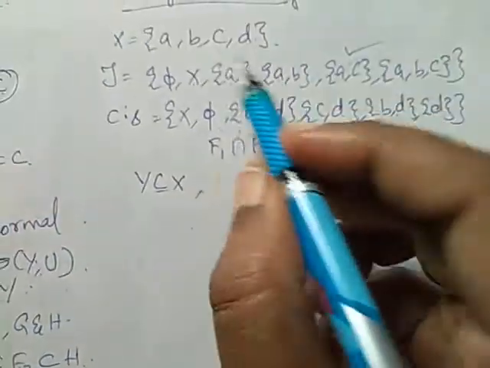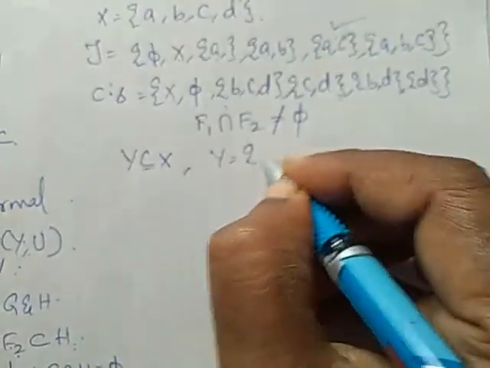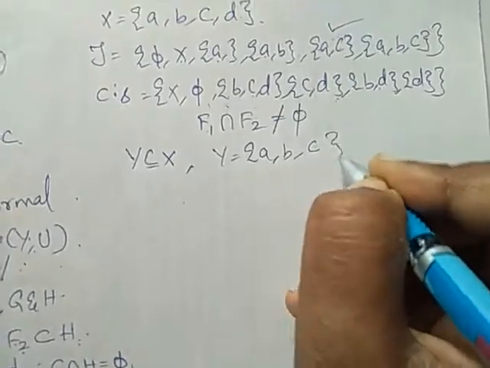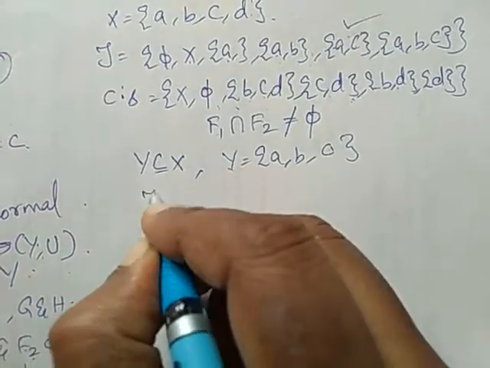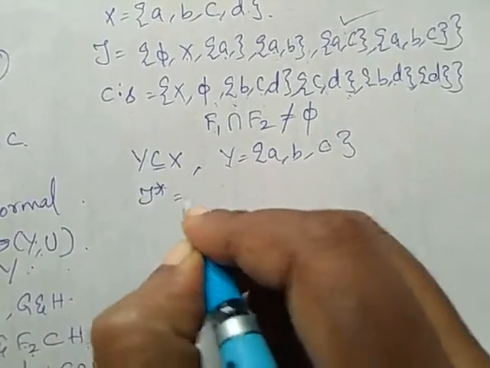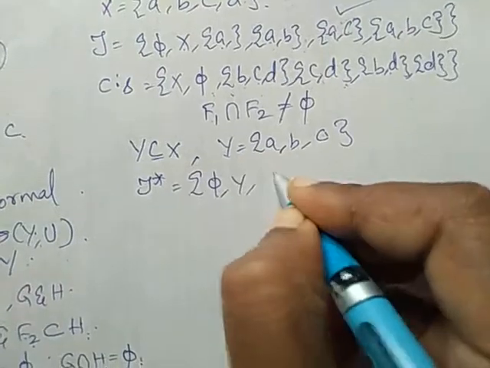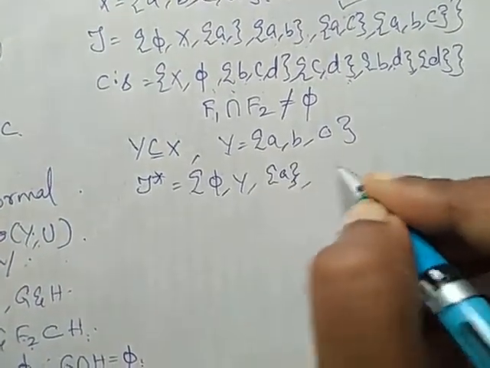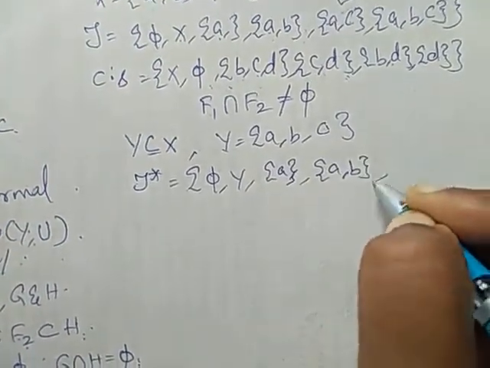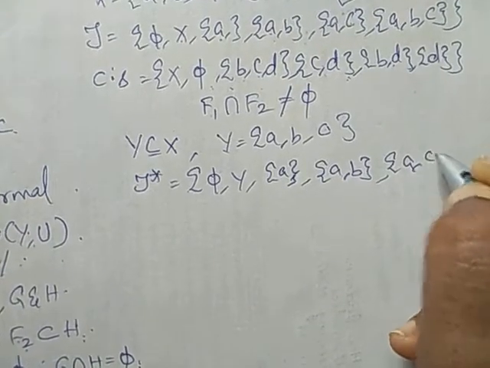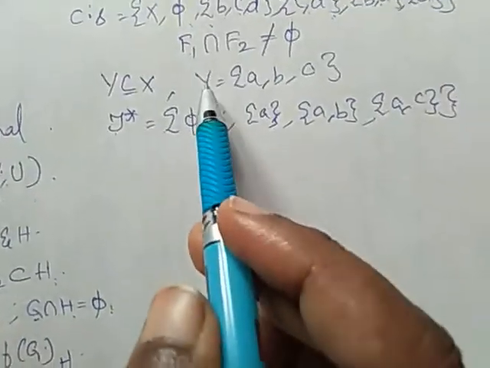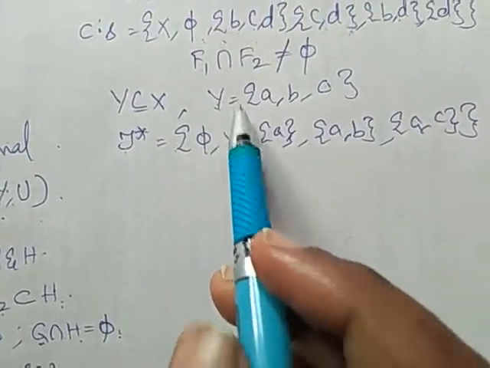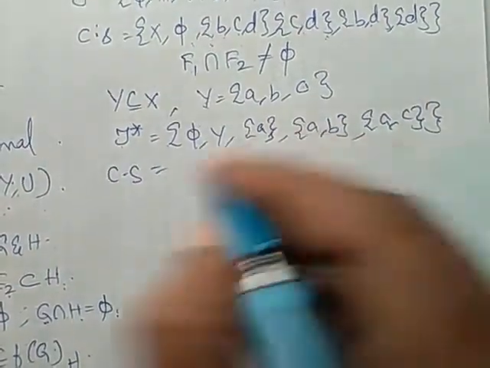I am going to define Y as {A, B, C}. I'm not considering D, therefore Y is a subset of X. Now I define a topological space tau star as {phi, Y, {A, B}, {A, C}}. I'm considering another example. This tau is defined on Y. To find the tau star closed sets, I have to find the complement of these.